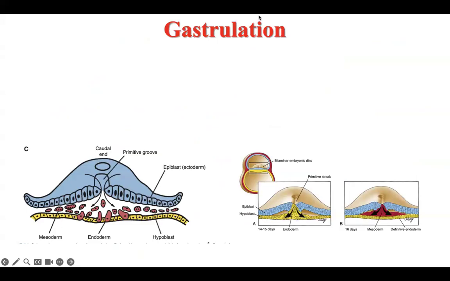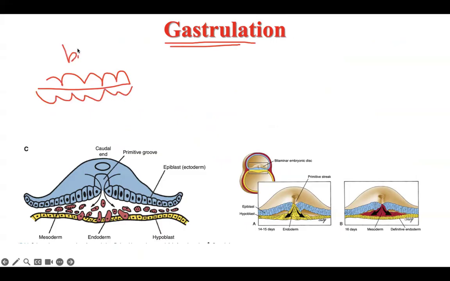The third story is very, very important. What is the name? Gastrulation. What is the meaning of gastrulation? We have here the epiblast and the hypoblast, and both layers are named the bilaminar embryonic disc.